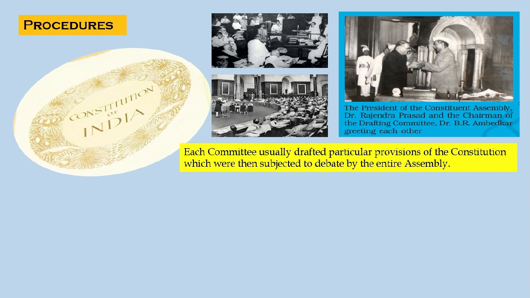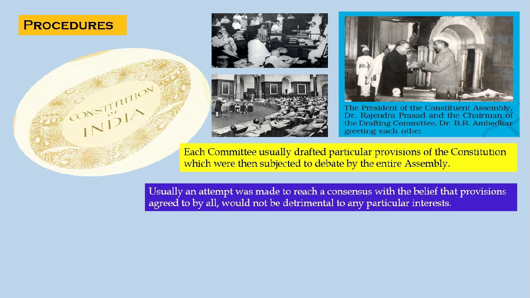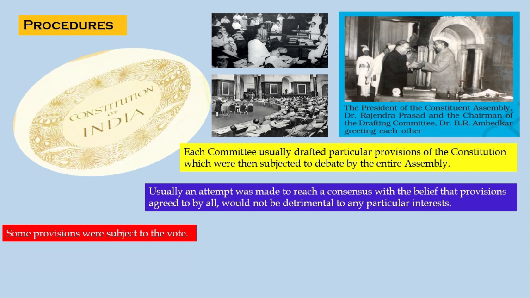Each committee usually drafted a particular provision of the Constitution, which was then subjected to debate by the entire Assembly. Usually, an attempt was made to reach a consensus, with the belief that provisions agreed to by all would not be detrimental to any particular interest. Some provisions were subjected to voting as well.